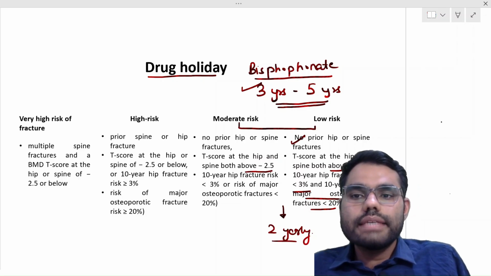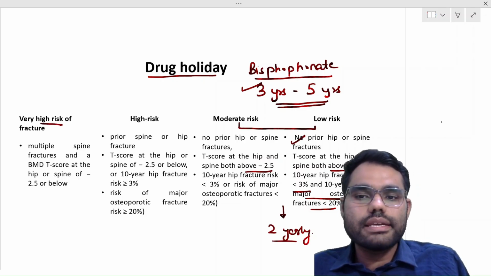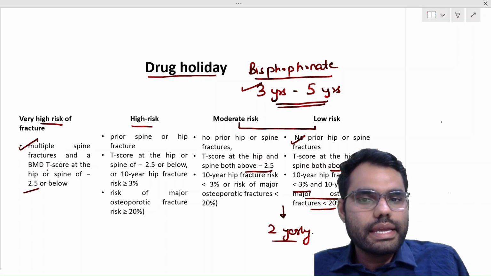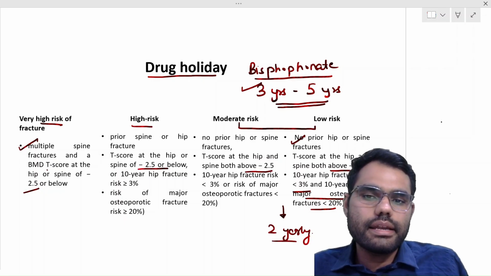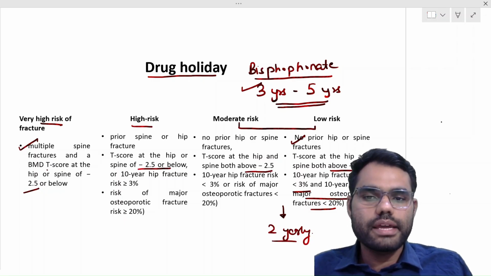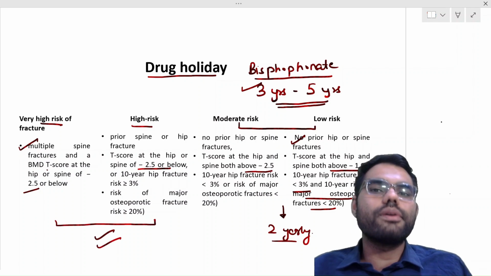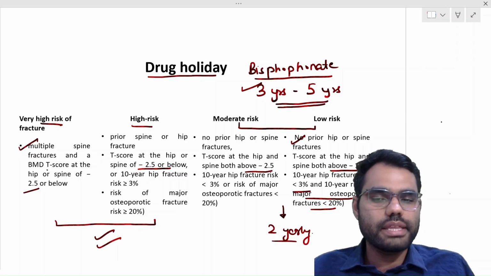What if the patient lies in a very high risk of fracture, that is, multiple spinal fractures with a t-score less than -2.5, or a high risk category, that is, the patient is still in the less than -2.5 zone, right, without any fractures? So in those two categories, we have to continue the treatment lifelong, right? We cannot consider stopping the treatment.